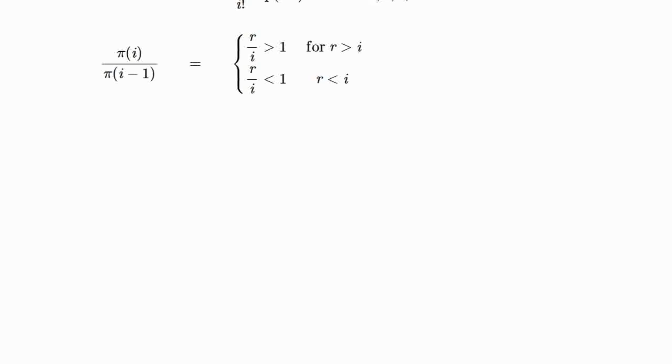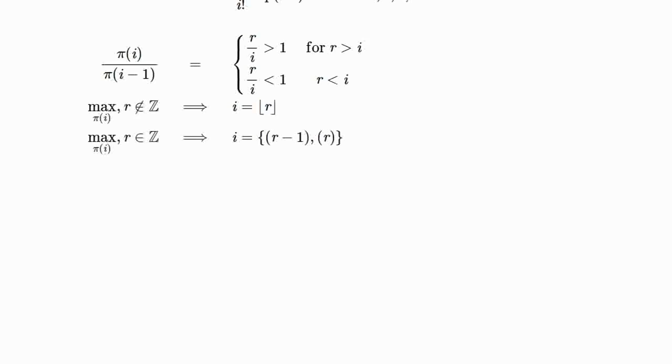And then we also notice that pi i over pi i minus 1 is equal to R over i, which is greater than 1 when R is greater than i, and it's less than 1 when R is less than i. This means that the most likely value of i, such that pi i is its maximum, is i equal to the integer part of R when R is not an integer, and when R is an integer, there are two equally likely values, i equal to R minus 1 and R. Of course, this we already knew from the Poisson distribution.